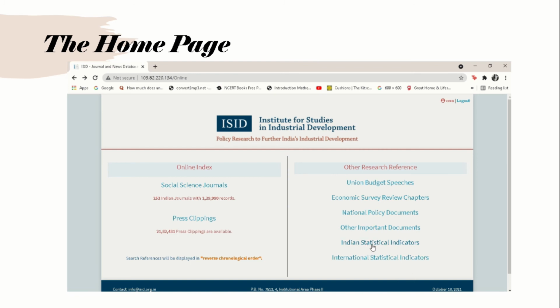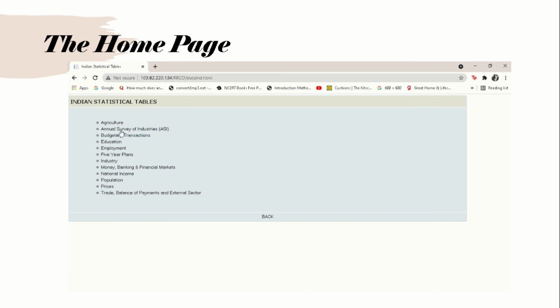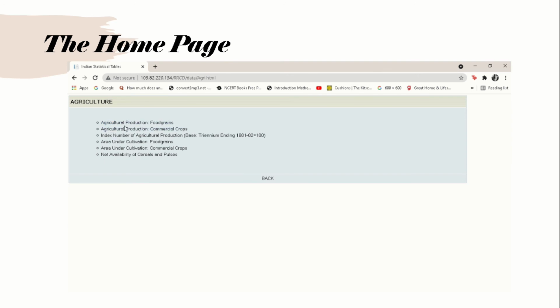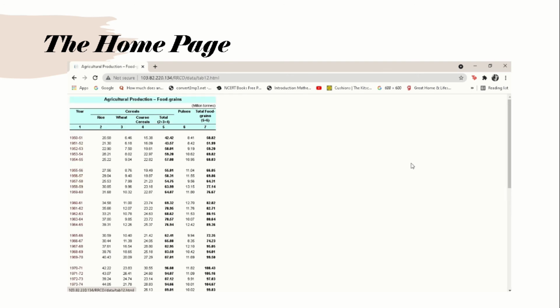Similarly, we have the statistical indicators, Indian statistical indicators. We click, then subcategories of the different data that we're looking for. We click on one, agriculture, within that another set of categories. We click, and the data is available there, which can be copied into your Excel for your research.